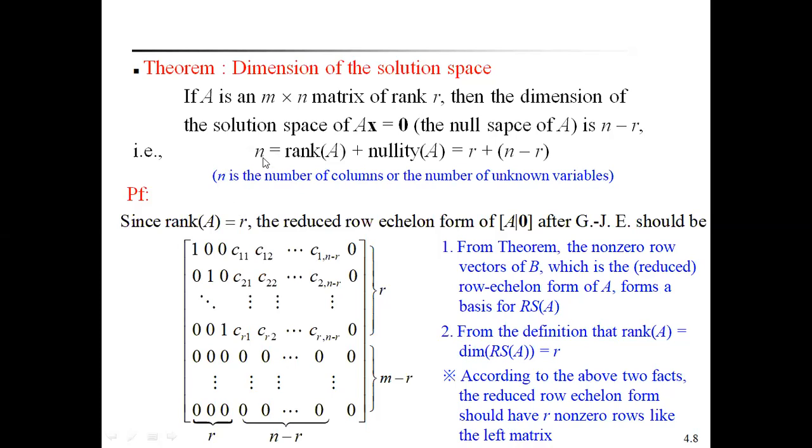That means the number of columns of matrix A is equal to rank of A plus nullity of A. Here n is the number of columns of the matrix, which is the number of unknown variables. Therefore, n equals rank of A, which is r, plus nullity of A, which is n minus r. The r minus r cancel, and we get the same n. So this is the important theorem: the number of columns of a matrix A is equal to rank of A plus nullity of A.